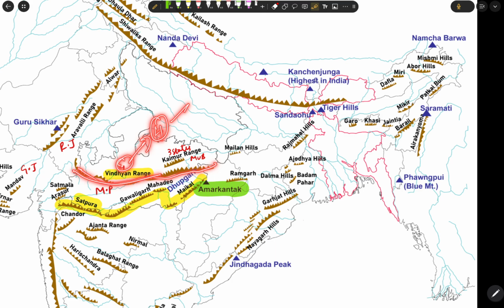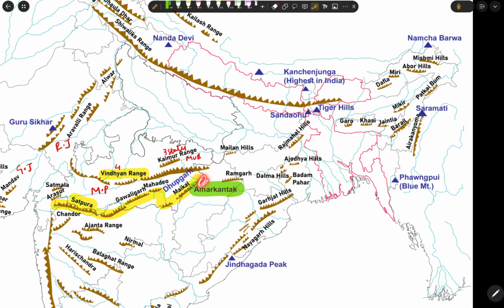Okay, it includes 4 states. And next we have the Kaimur range in Madhya Pradesh, Vindhya range also in Madhya Pradesh. We have the Satpura range. In the Satpura range, we have the Satpura, Mahadev, and Maikal hills. So this is a stretch of the Satpura range. At the end of the Maikal range, we have the Amarkantak peak.